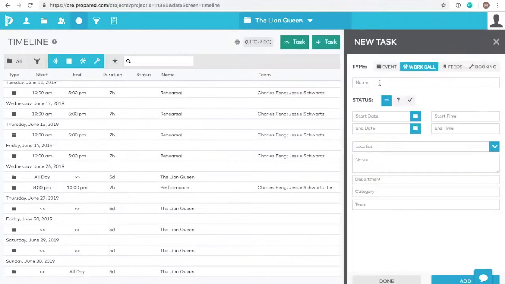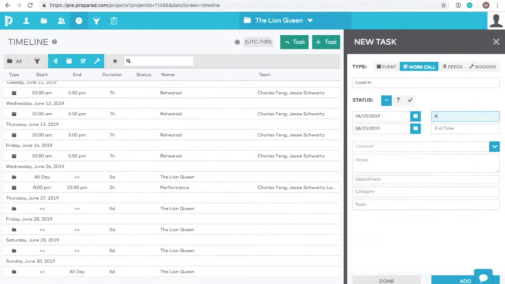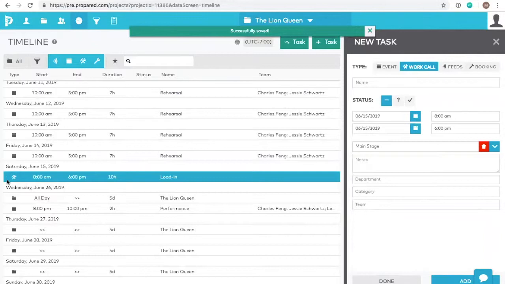Then enter the name load-in and add a date, time, and location. When you click Add, you can see it over on the left with a new icon indicating that it's a work call.